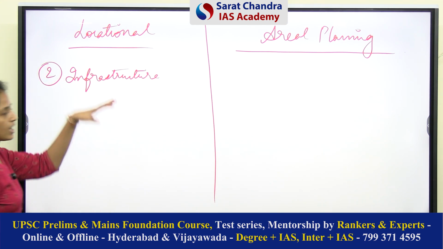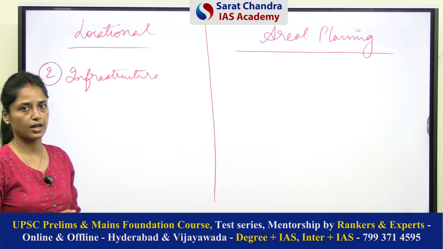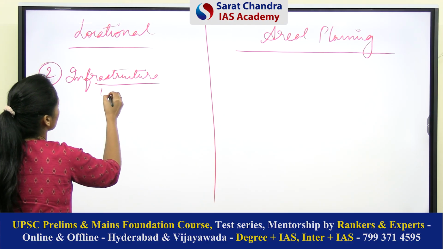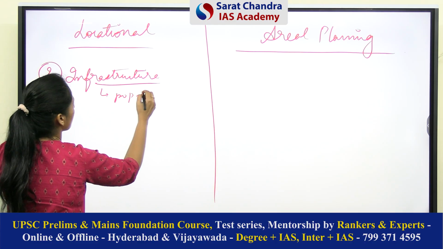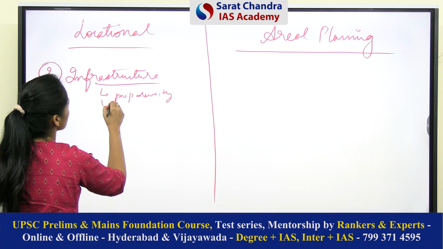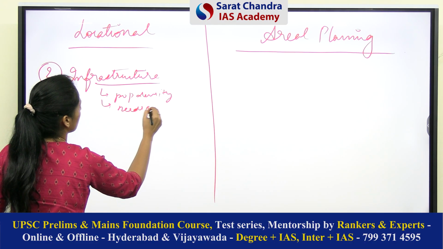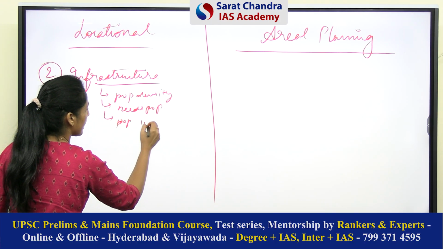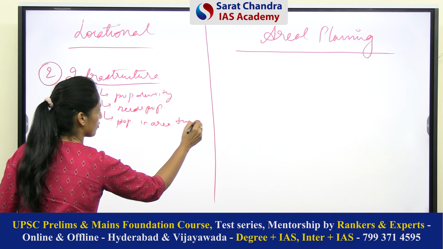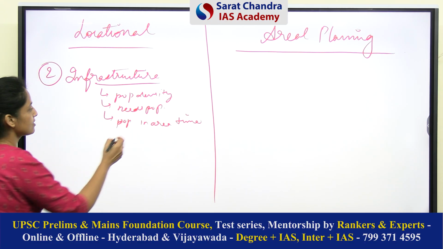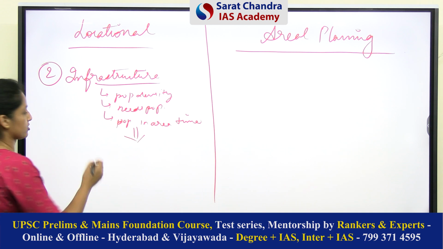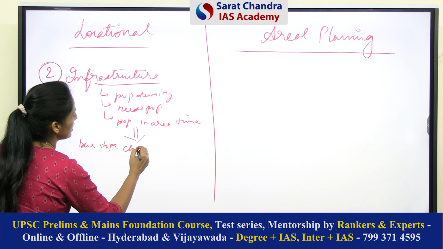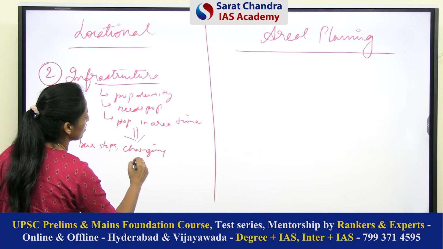So see, under locational analysis, various mathematical tools are used. So we will collect, for example, infrastructure, we will collect information about the population density of any area. We will collect information about the needs of population. We will collect information about population density in an area at particular point of time. So based on this, we can decide various infrastructures, like how many bus stops are needed in particular area, like how many charging stations are needed in particular area.